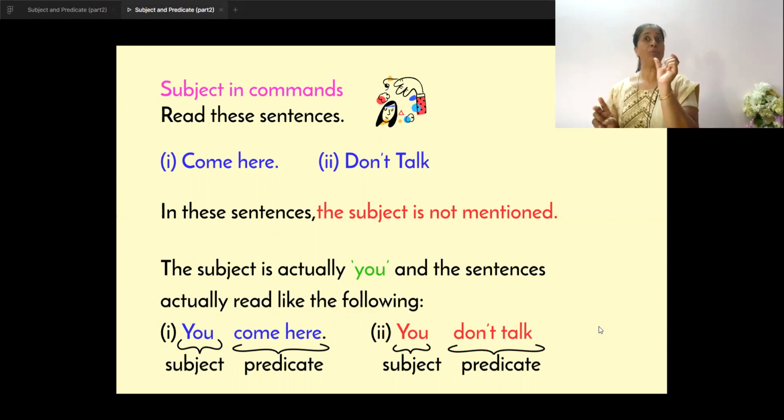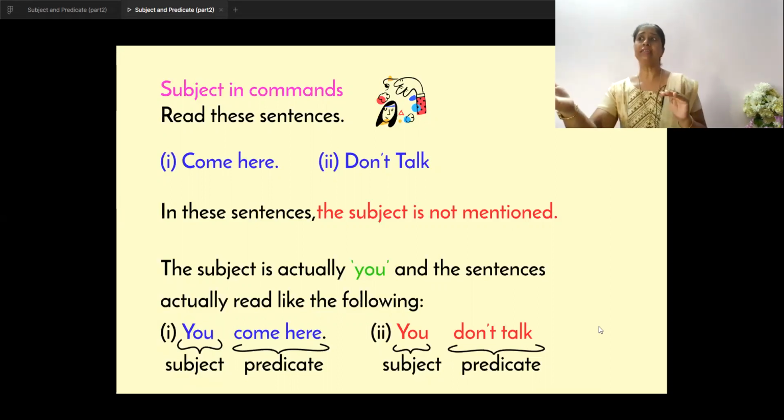The part of the sentence which names the person or the thing we are talking about is the subject. And what is said about that person or the thing, the action that we say about the subject, is called the predicate. So this much is clear to you.